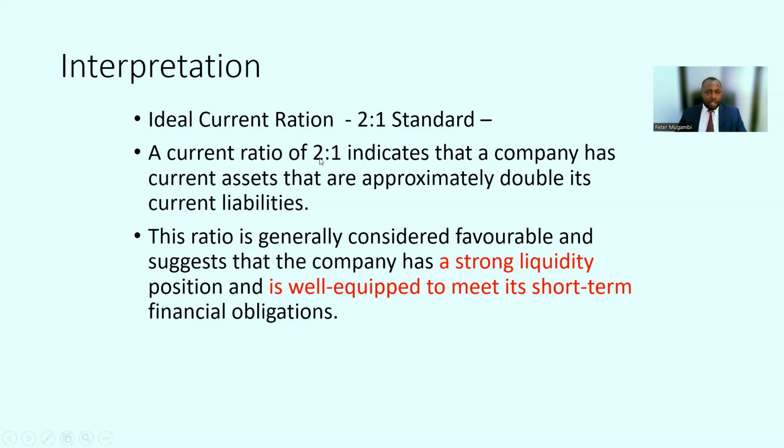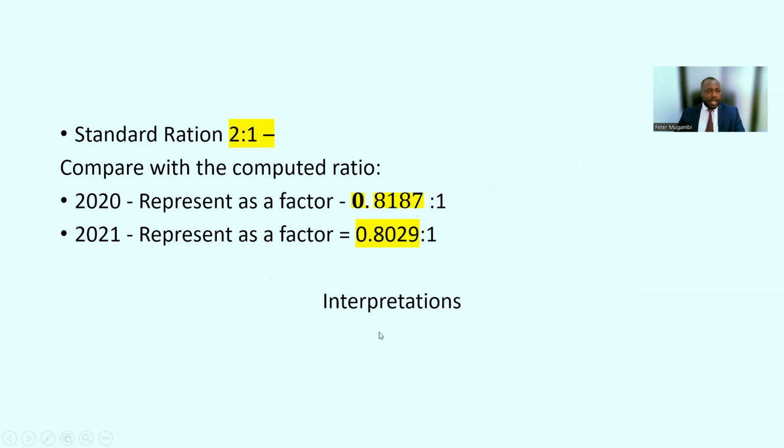So a current ratio of 2:1 indicates that the company has current assets that are approximately double its current liability. So we want to compare this with what we have just computed. And then that is the interpretation. Again, here I'm keeping on the standard because it's most important to know that 2:1 is the standard.